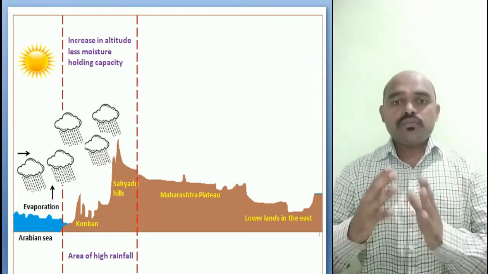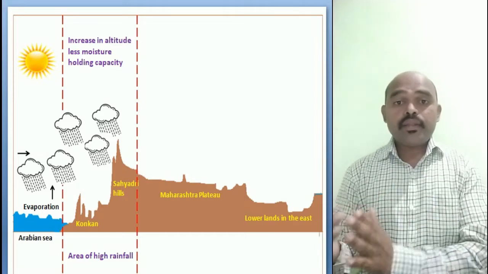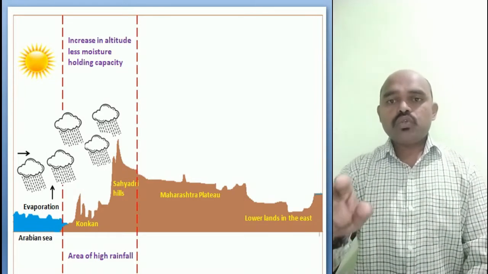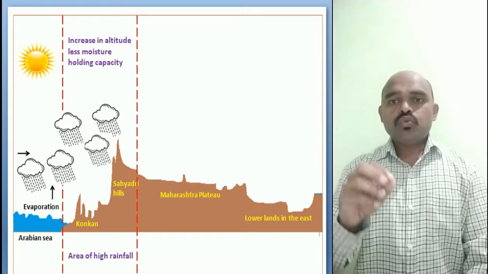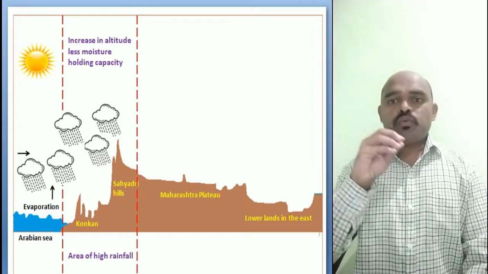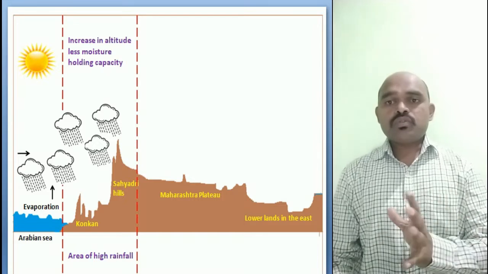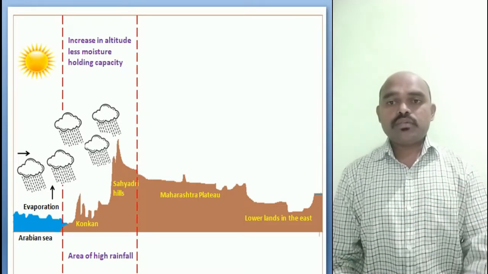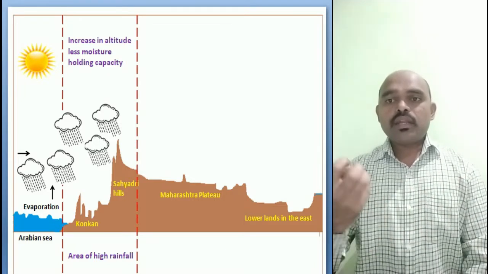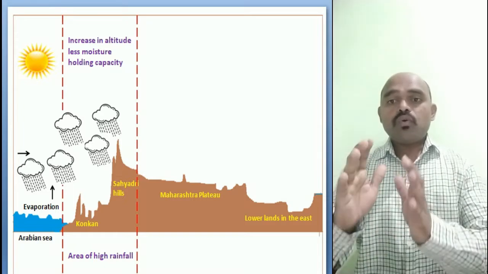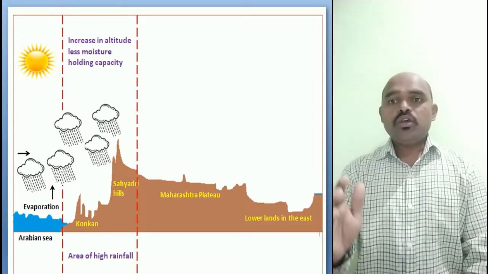So the southwest winds carry the rain to our India. I have shown the arrow here. Above the evaporation, you can see the clouds. These clouds come from the southwest and bring the rain to our India. As they enter India, we have the Konkan region and the Sahyadri Hills. So what happens?